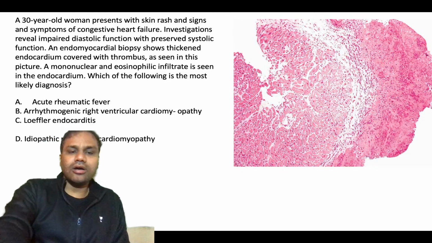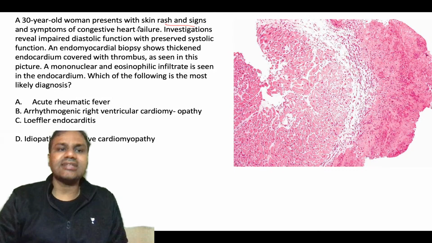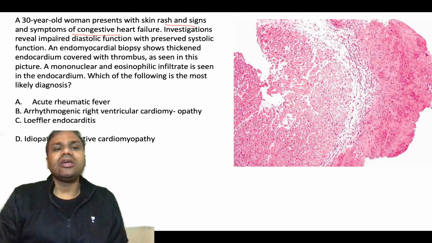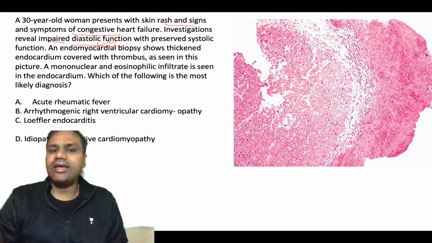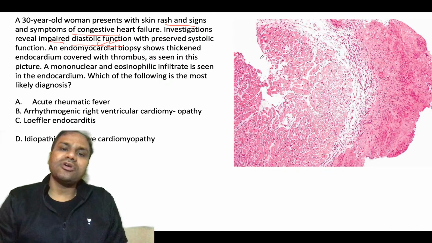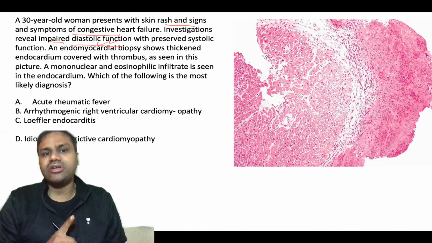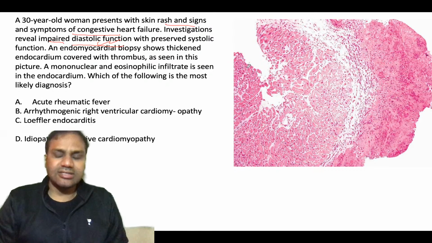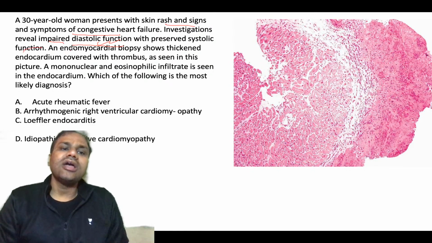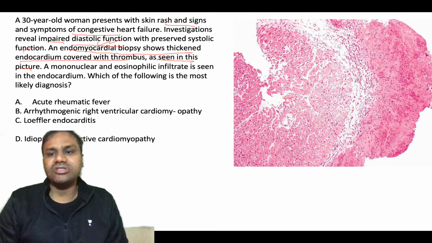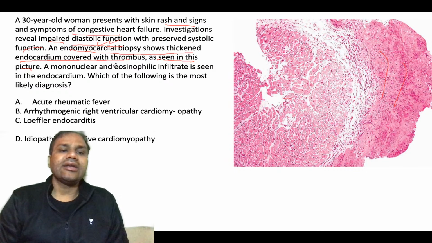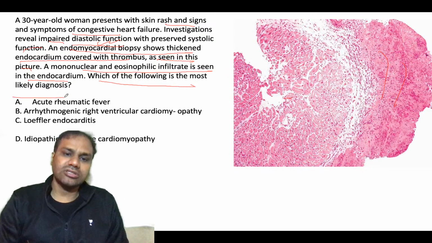So another question: a 30-year-old woman presents with skin rash and signs and symptoms of congestive heart failure. Investigation reveals impaired diastolic function. So diastolic function है तो basically ये dilated cardiomyopathy तो नहीं है. Hypertrophic cardiomyopathy is basically a diastolic dysfunction, preserving systolic function. Endomyocardial biopsy shows thickened endocardium covered with thrombus as seen in this picture, and a mononuclear eosinophilic infiltrate is seen in the endocardium. Which of the following is the most likely diagnosis?